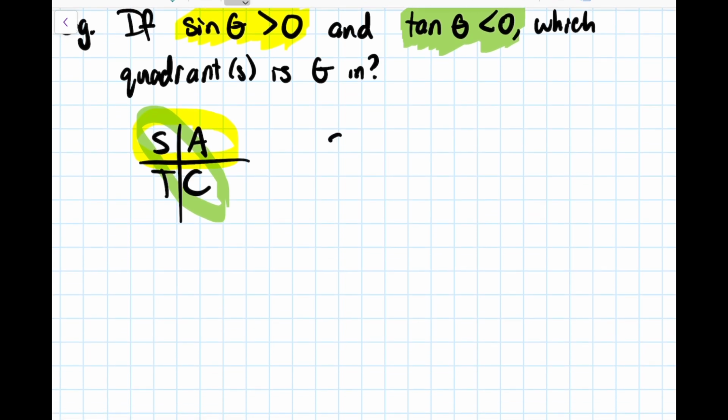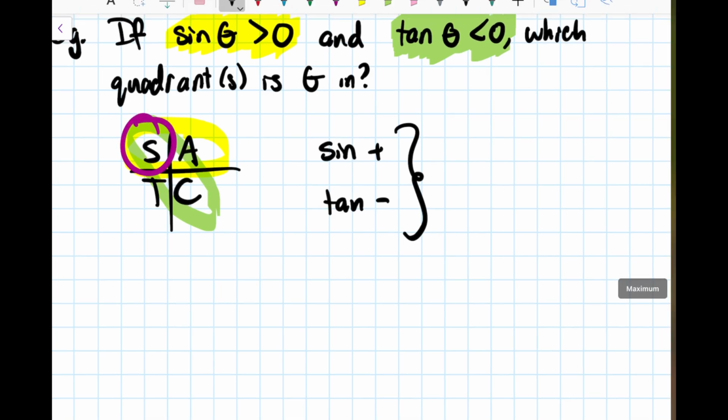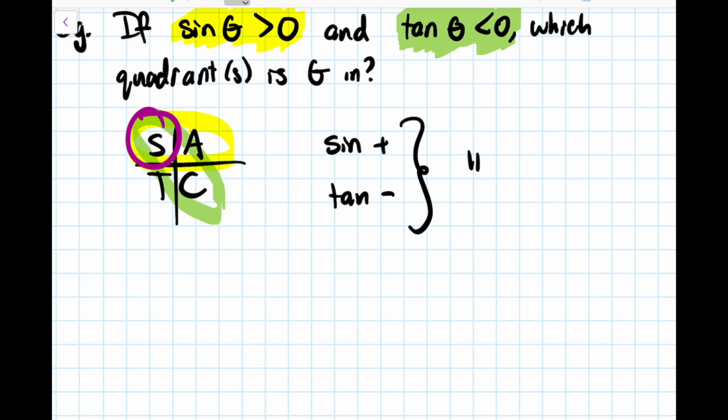So from that, what we've got is if sine is positive and tangent is negative, the only quadrant that fits both of those things is quadrant 2. It's the only one that fell into both of those little highlighting circles that I made there. So that's the only place where sine is positive and tangent is negative.